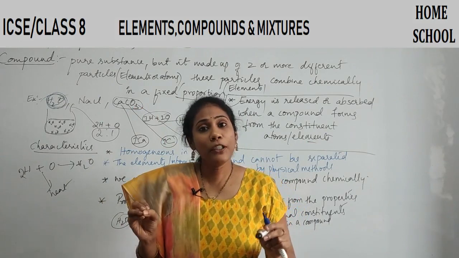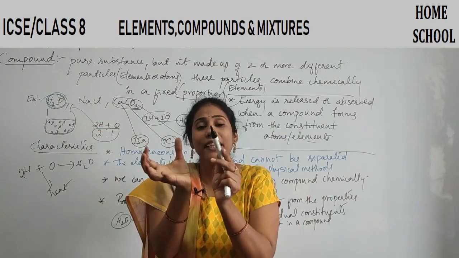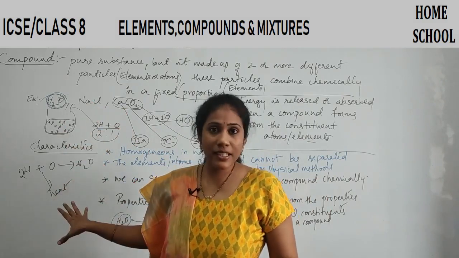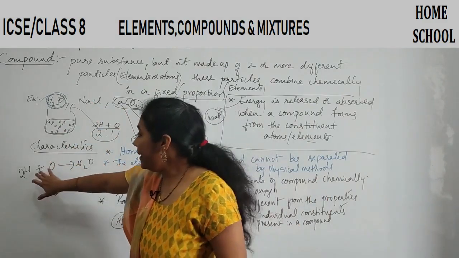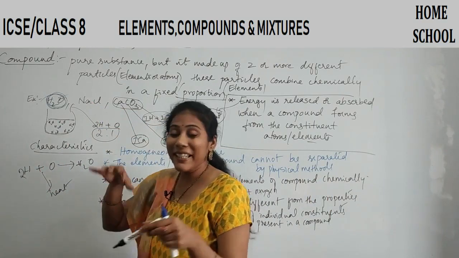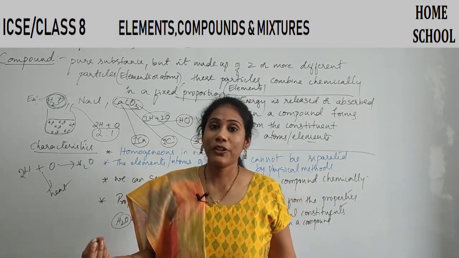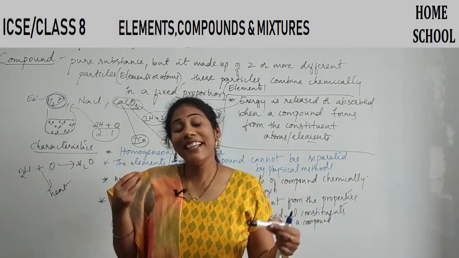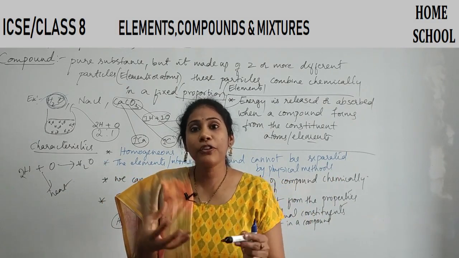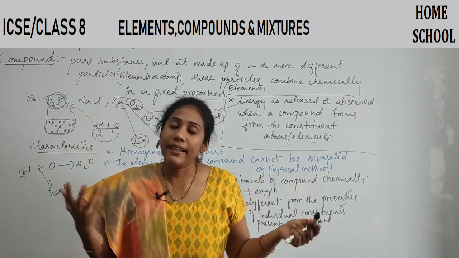At that point of time you have to supply heat from outside, then the elements may combine, you get a compound. But there is another situation. What is that? They can easily combine. The moment they come closer together, at that point of time heat is always liberated, heat is always released. Okay, so there is energy associated when a compound is formed from different atoms or elements.